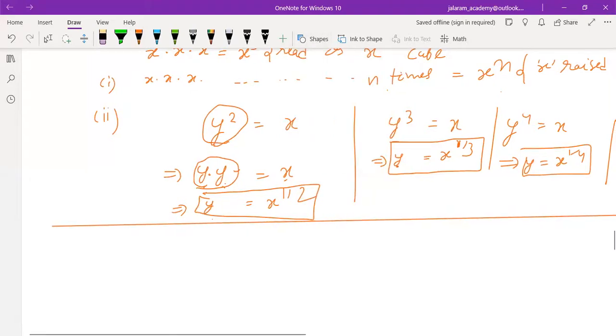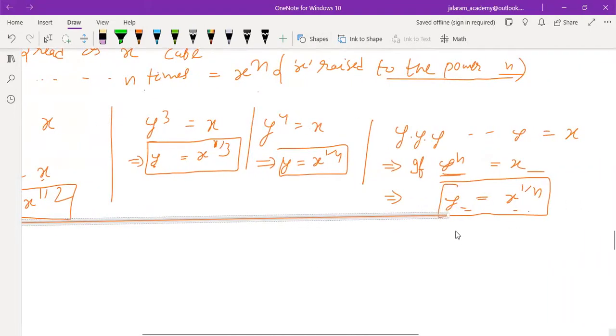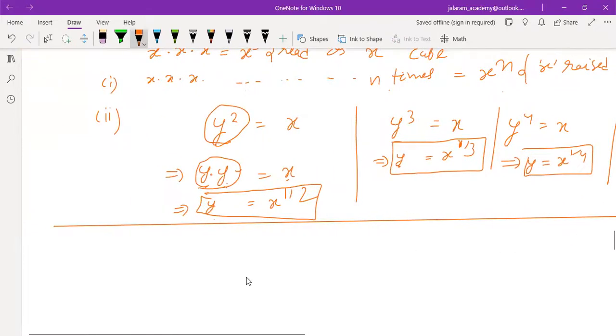Write all these properties and learn them. Then only you will be able to use them to solve the questions. Okay? Third property.